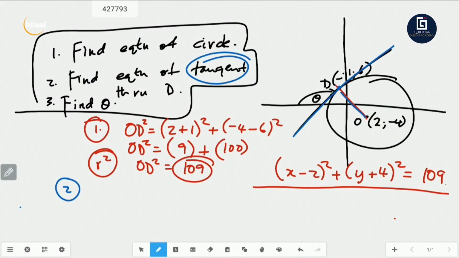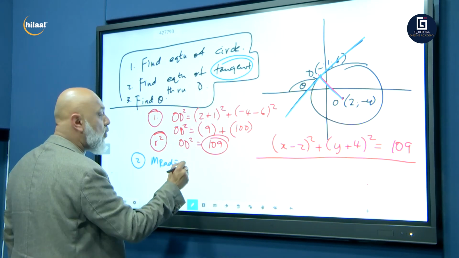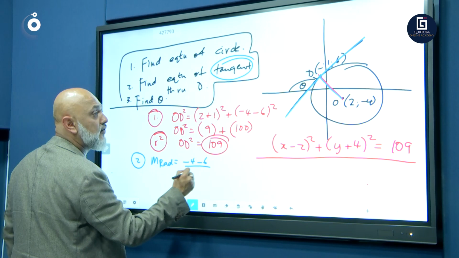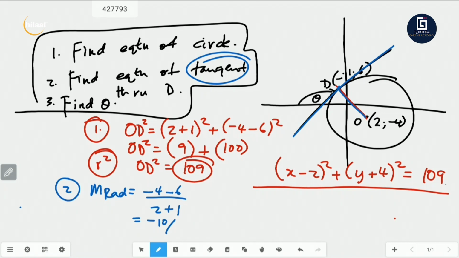Obviously we need to calculate the m of our radius. Remember the template I showed you? The m of our radius is going to equal y2 minus y1 over x2 minus x1. And that will give me negative 10 over minus 4 minus 6, minus 10 over 3. Therefore, the m of my tangent is going to equal 3 over 10. And why do we say that? Because your radius is 90 degrees to your tangent. So this was step number 1, that's step number 2.